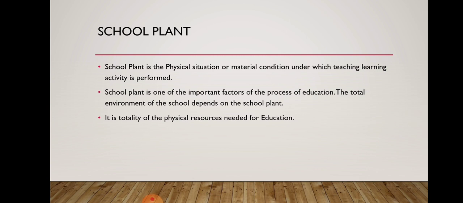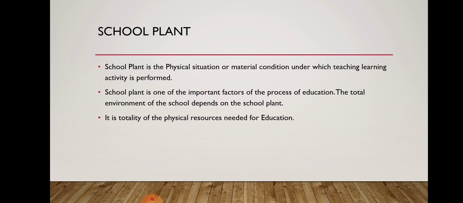Exactly. Why is it said that the total environment of the school depends on the school plant? Because if we don't have the facility of library, classrooms, playgrounds, desks and benches, then where can we sit? Yes or not? If there is no table and chair, where can we sit?